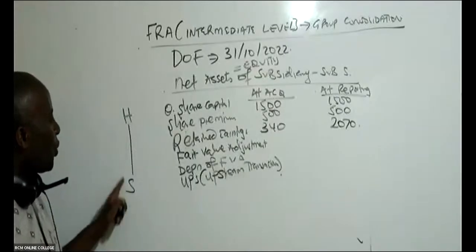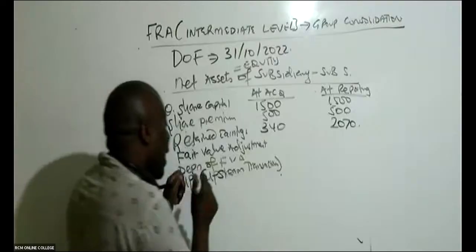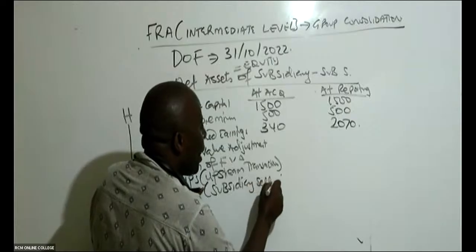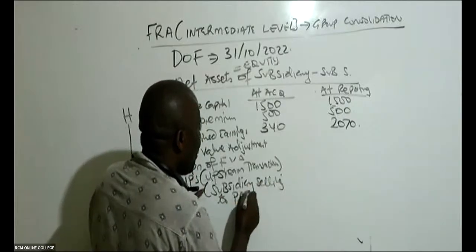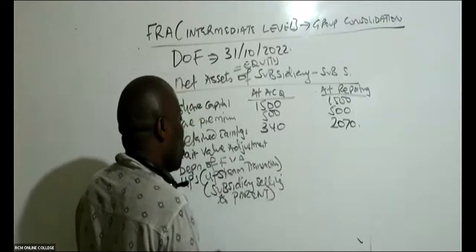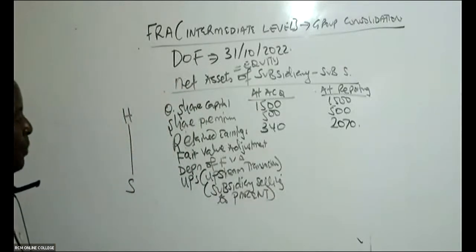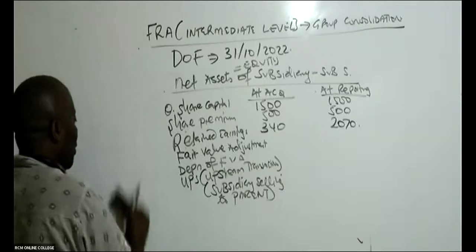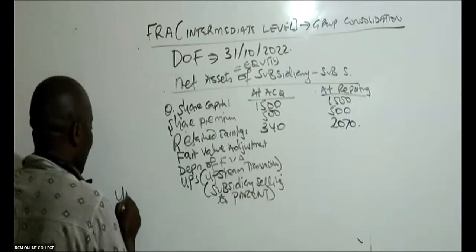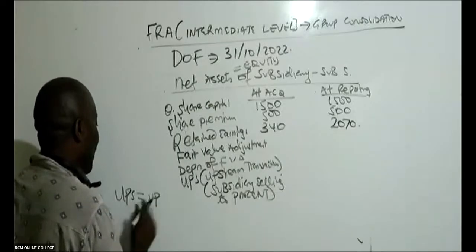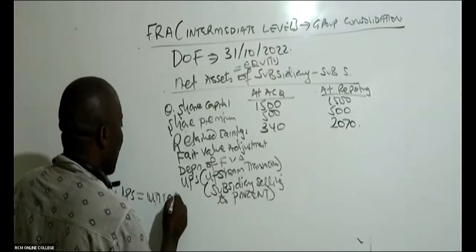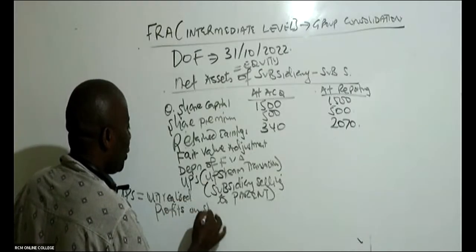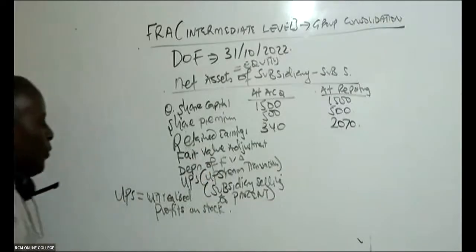So whenever you hear of upstream, it's about subsidiary selling to parent. Subsidiary selling to parent is what we call upstream. And if it's upstream, then you must come and deduct this UPS. For the students who are attending this class for the very first time, UPS or URP, one and the same. UPS stands for unrealized profits on stock.